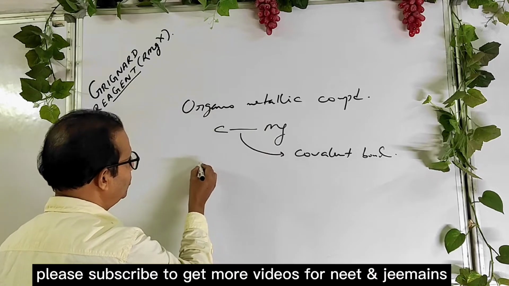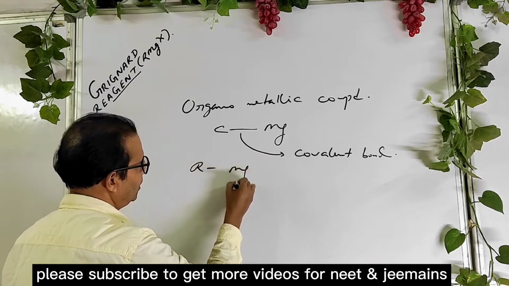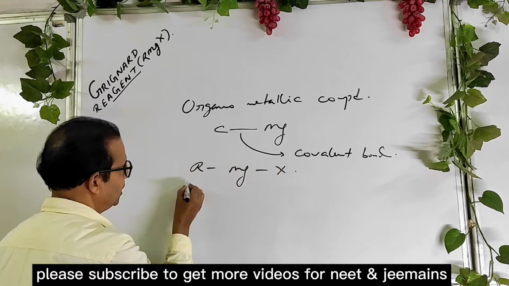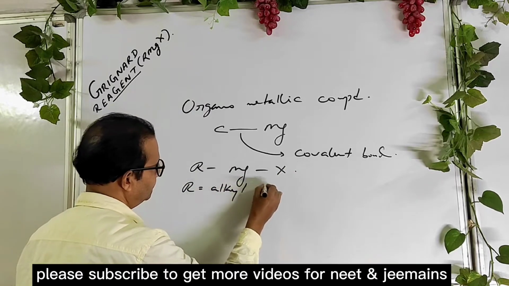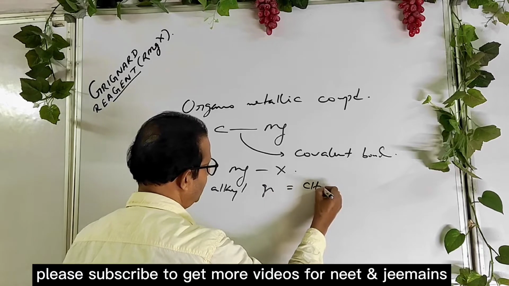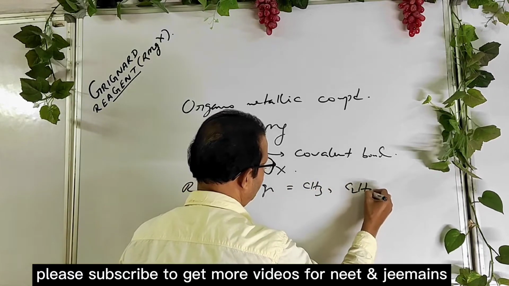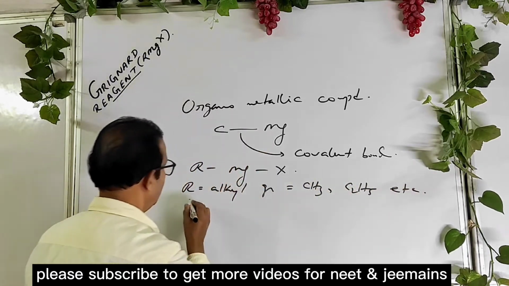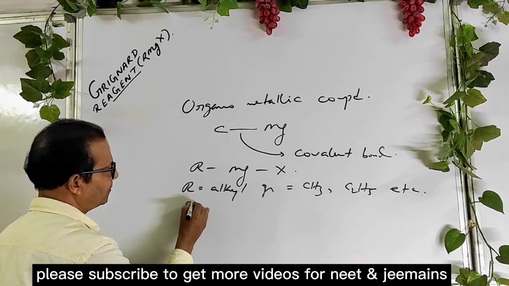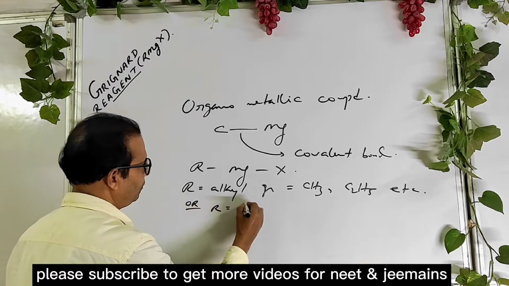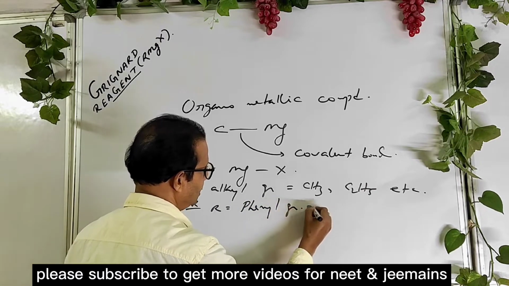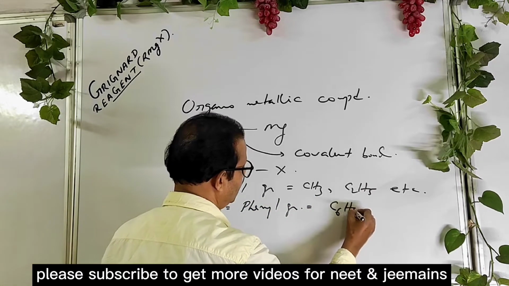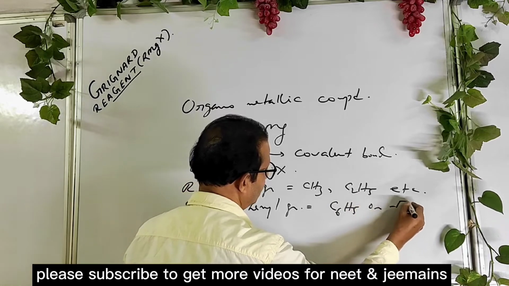Their general formula is RMgX. R is the alkyl group such as methyl, ethyl, propyl, etc. And R may be phenyl or aryl group, such as benzene ring, C6H5.